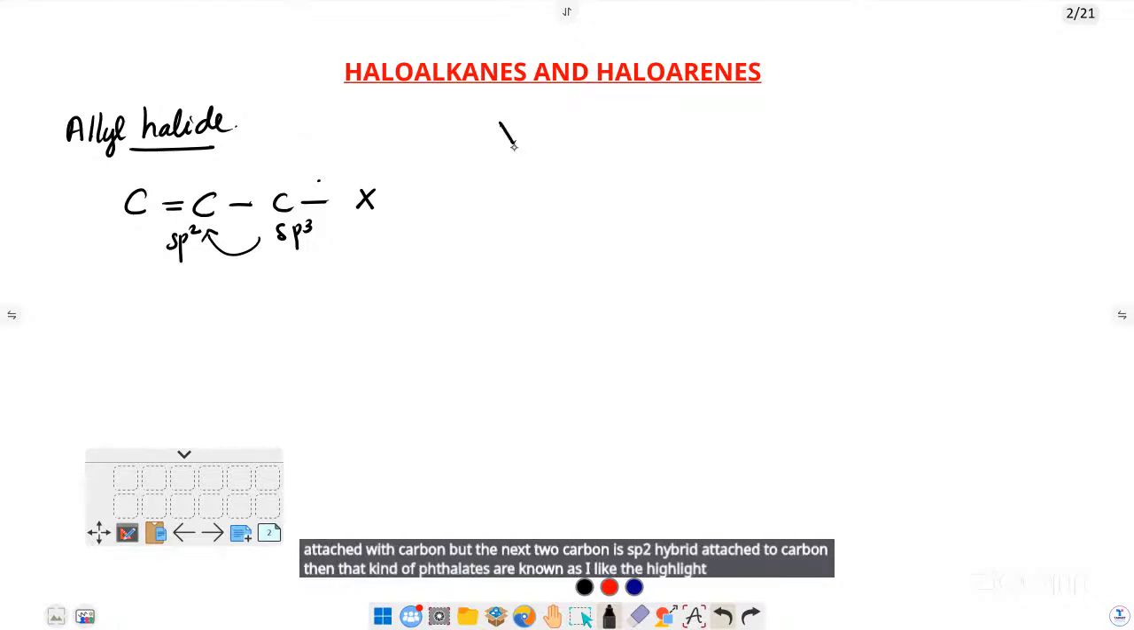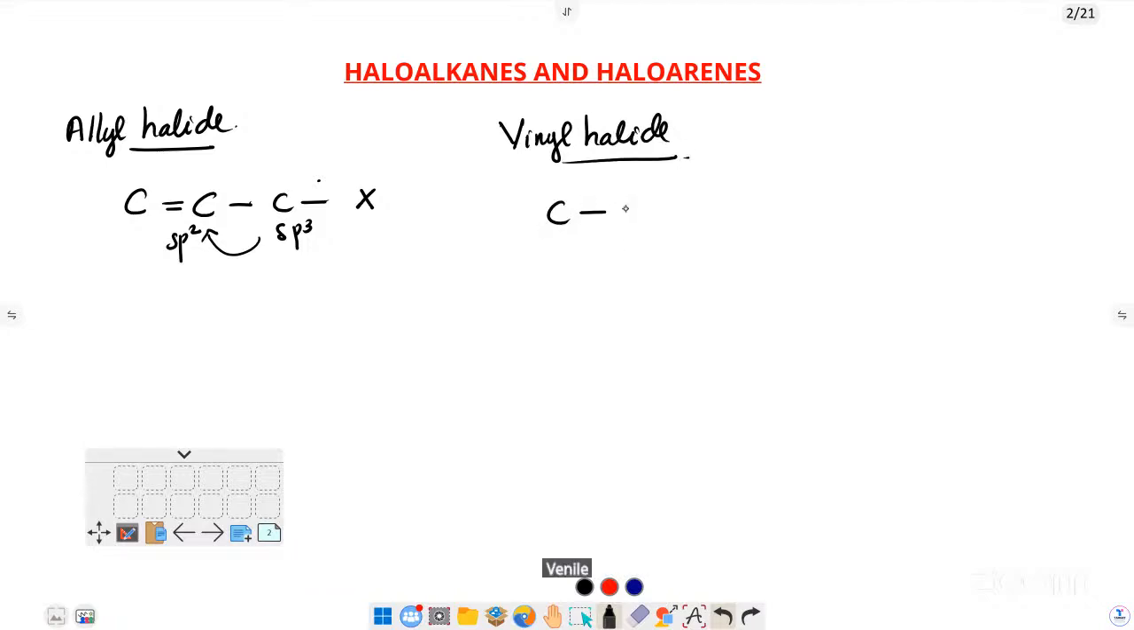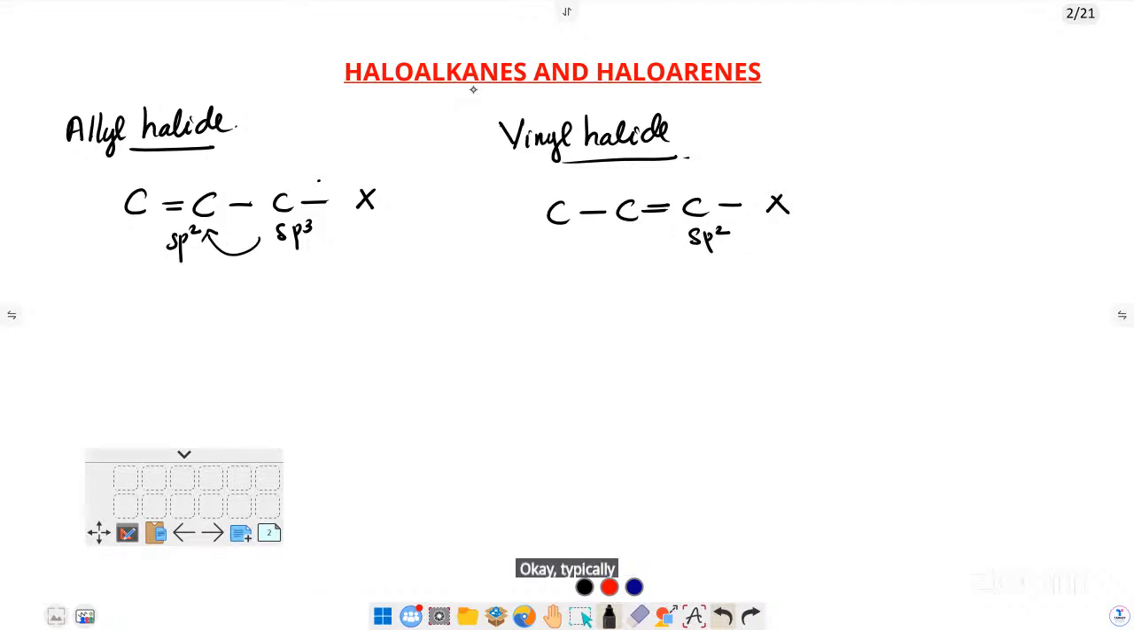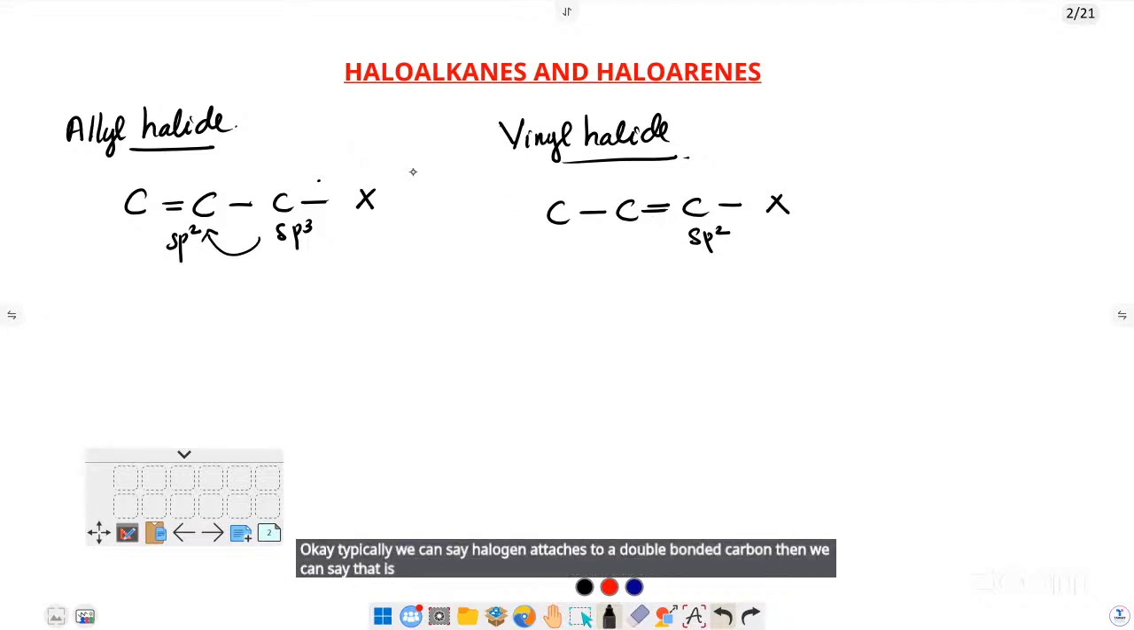Then what do you mean by vinyl halide? Vinyl halide means the halogen is attached to exactly an sp2 hybridized carbon. Simply we can say the halogen is attached to a double bonded carbon, and that is vinyl halide. Many times in MCQs they ask whether the compound is allyl halide, vinyl halide, or one more classification, that is benzyl.